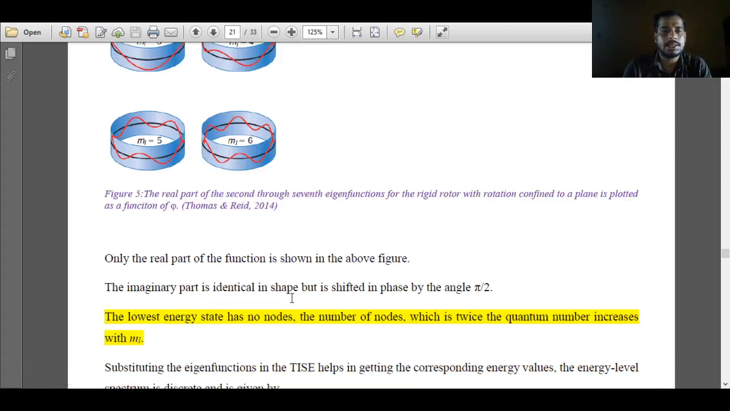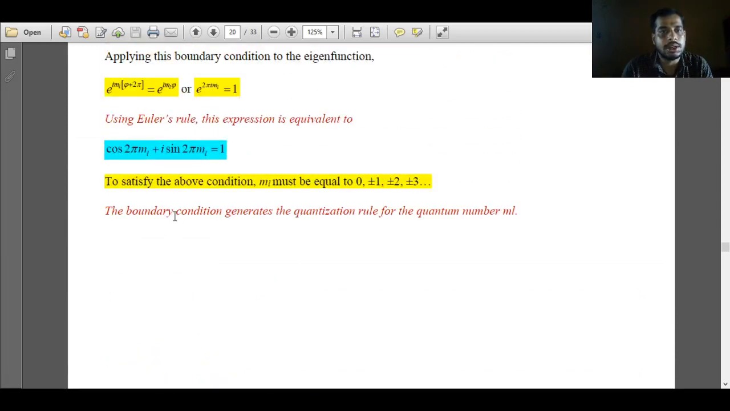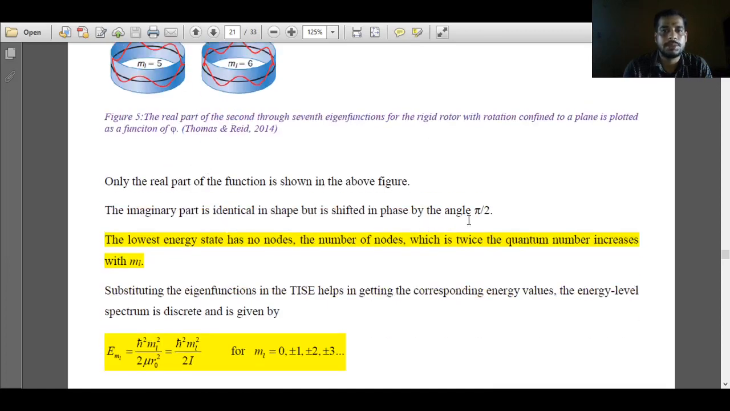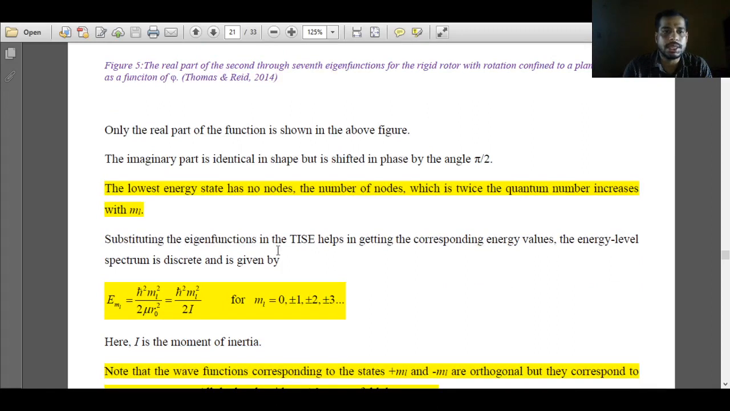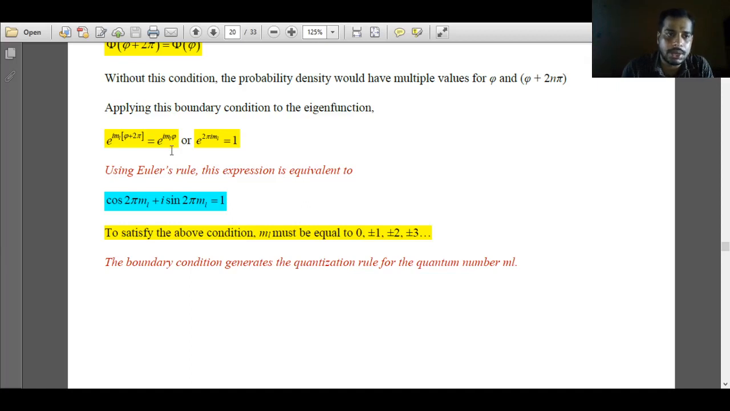The imaginary part is identical in shape but is shifted by a phase angle of pi over 2. In the figure, the red lines depicted are only the real parts, the cos part. We are not depicting the imaginary part, which is i sin 2 pi ml. If we depict that, the phase will be shifted by pi over 2. So this is all about how the eigenfunction looks, and when we applied the boundary condition we got expressions for ml.